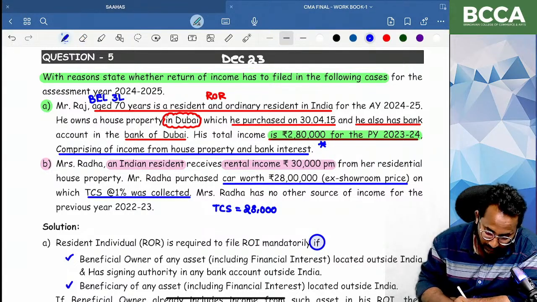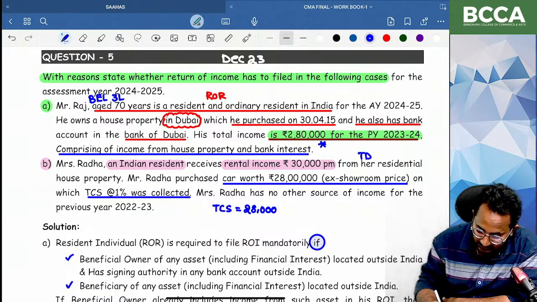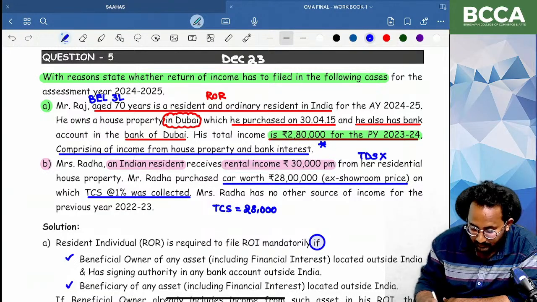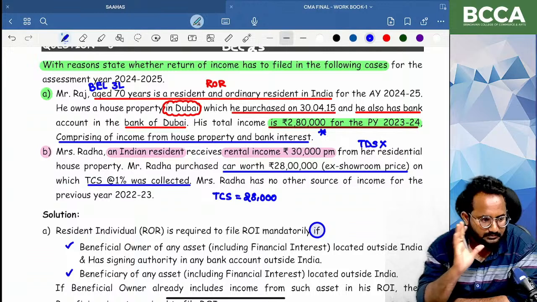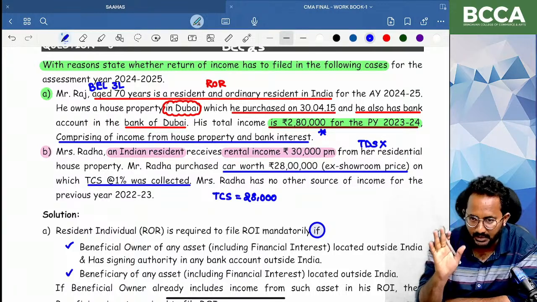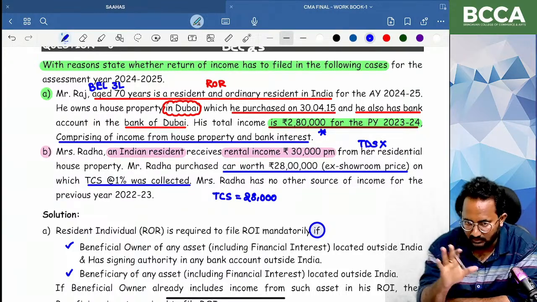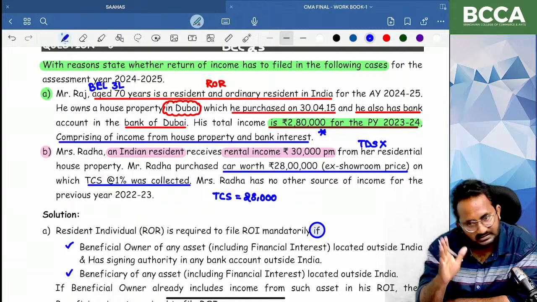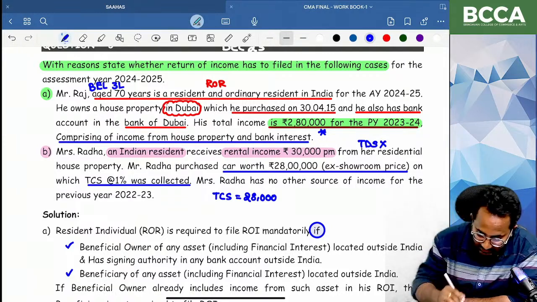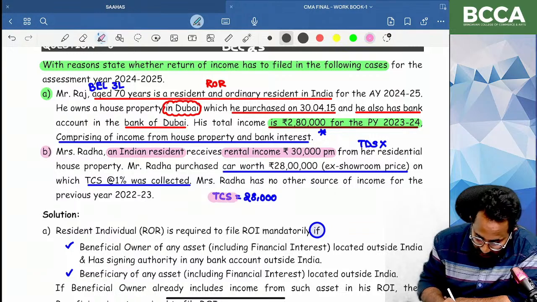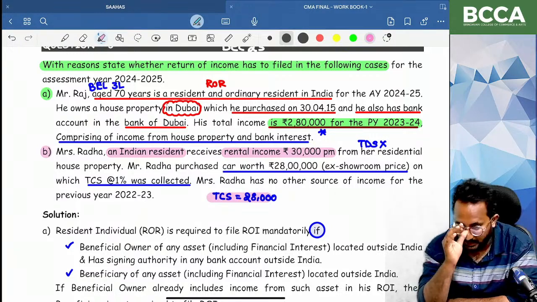Here, the TDS section is not applicable for rent, because that rental income does not exceed 50,000 per month. That is in the TDS provisions; I will tell you in the TDS chapter. For the rental income, there is no TDS because it has not crossed 50,000 per month. That is okay, please set that discussion aside here. But can you tell me, TCS exceeded how much amount? 28,000. You need to know the amount.